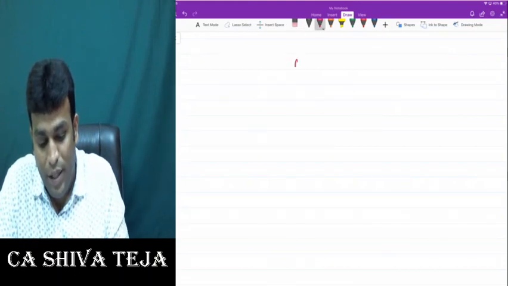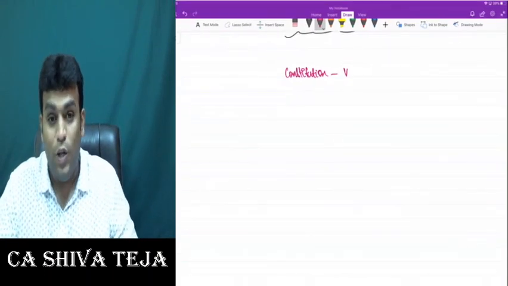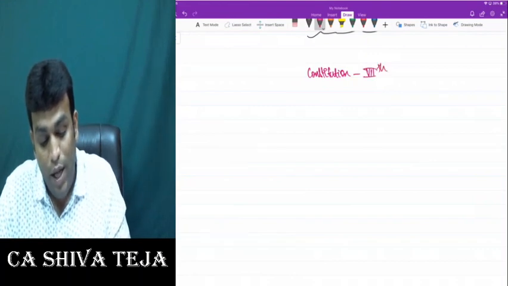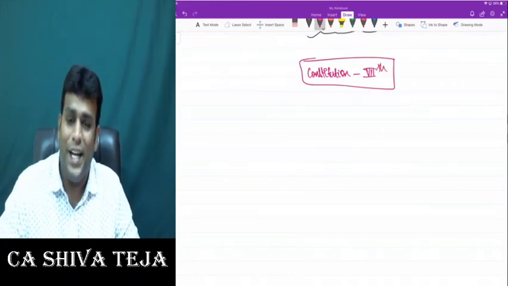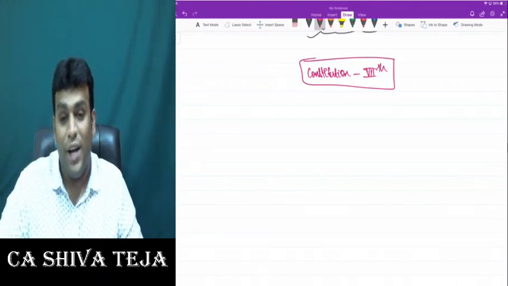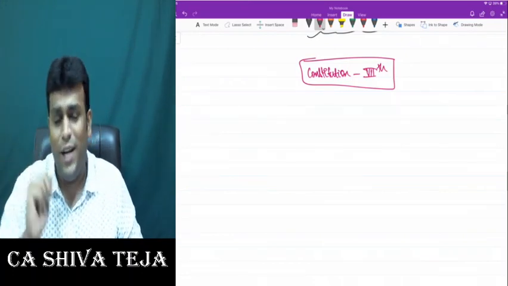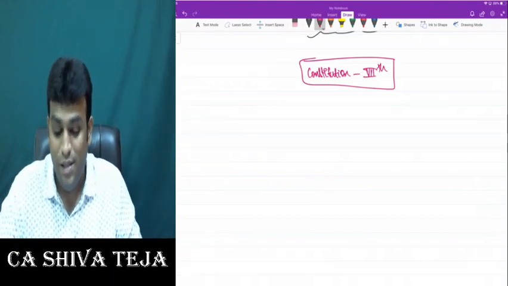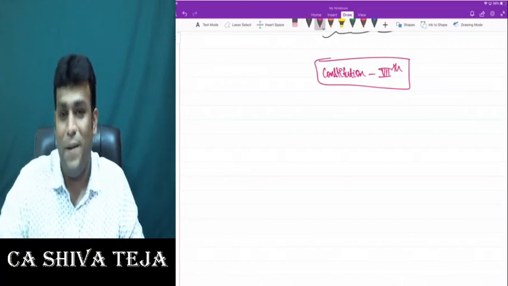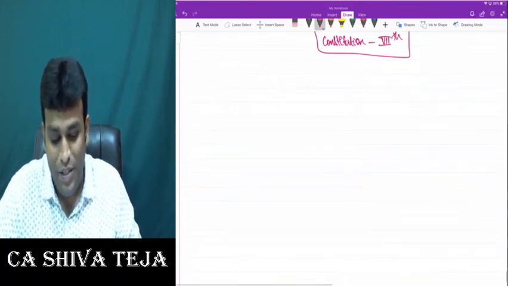Before that, tell me, my dear friends, the Constitution, which schedule gives 3 lists? The Constitution's 7th schedule gives 3 lists called Union list, State list, Concurrent list. Union list matters: the central government has exclusive power. State list: the state government has exclusive power. Concurrent list: both central government and state government. I am sure you are clear with that concept, my dear friends. Come on, let's proceed.